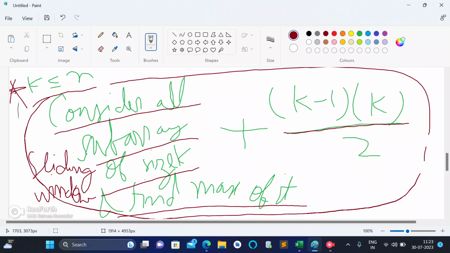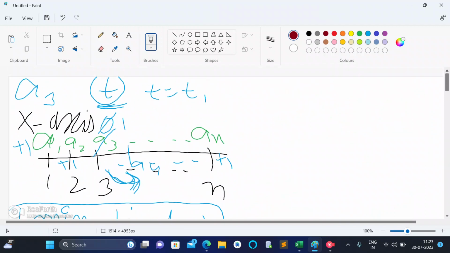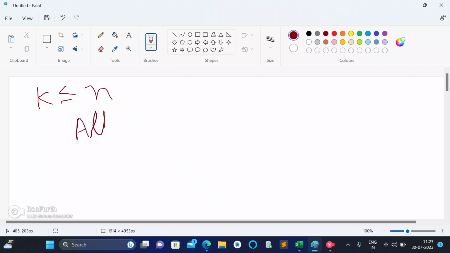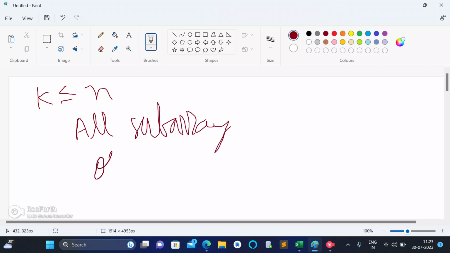Plus this number is constant, k into k minus 1 by 2. This is the concept when k is less than equal to n. Now let's find out the formula when k is greater than equal to n. So let me clear up the whole space. So now let me write it again: when k is less than equal to n.